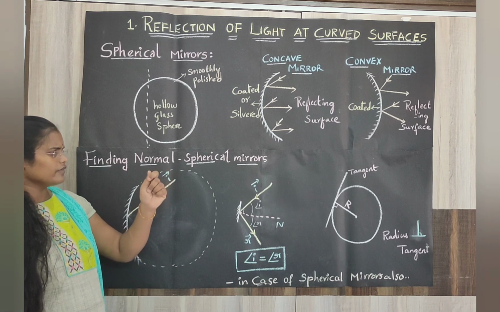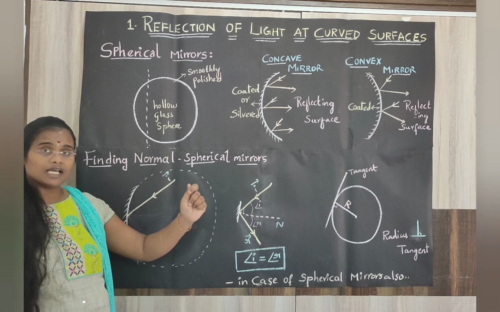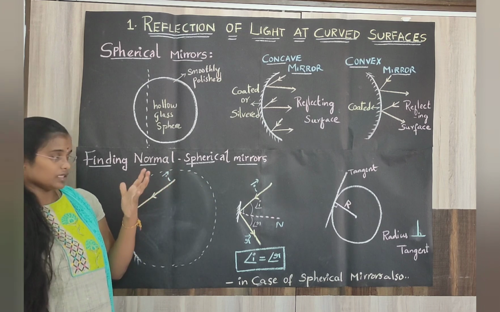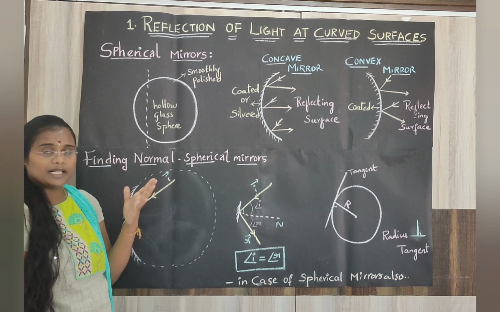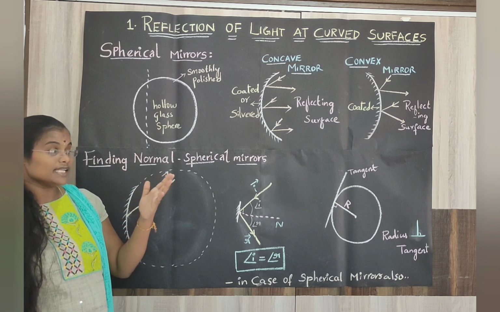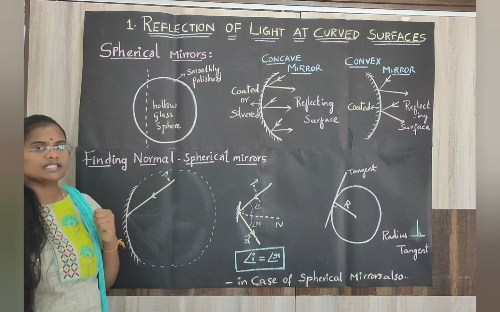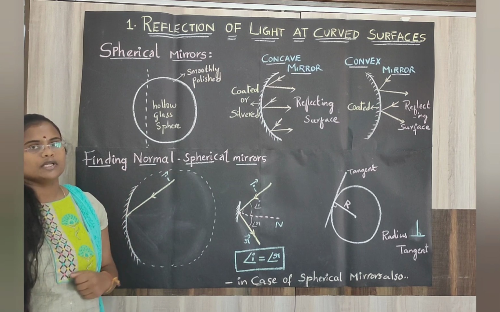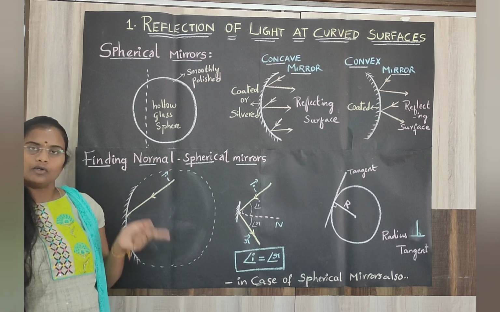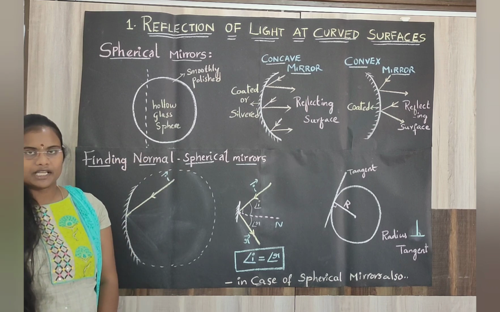Sometimes it is very small and sometimes very large, and sometimes something funny, like something that looks bulging. Yes or no? What is the reason for the formation of that kind of image inside the spoon? So in order to know about that, we need to learn about spherical mirrors.